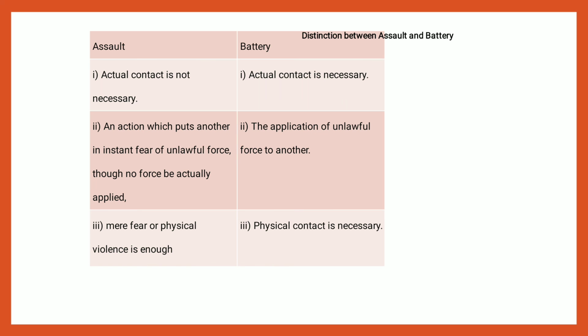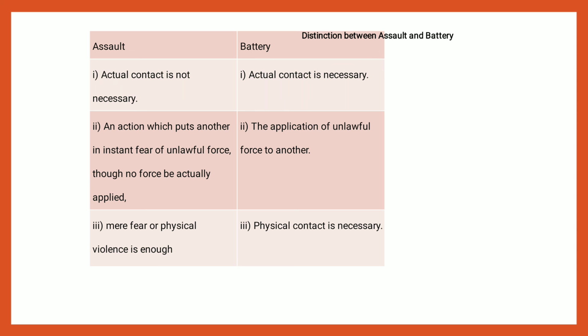Distinction between assault and battery. What is assault? What is battery? In assault, there is no physical contact. Physical contact is necessary in battery. Assault is an attempt to commit criminal force. Battery is an attempt plus he applied force and completed the act. Assault is the initial stage. Battery is completed.